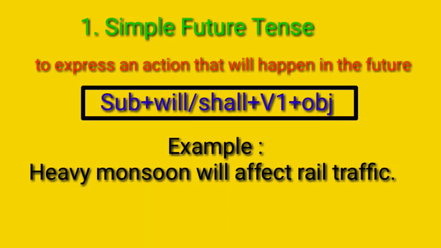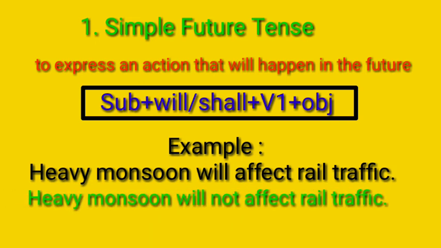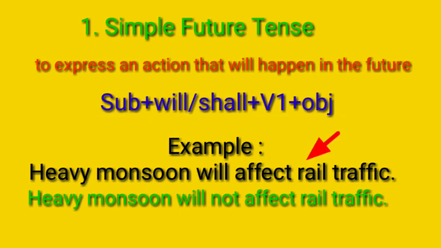Here, will is the auxiliary verb, so we can change this sentence into negative like heavy monsoon will not affect rail traffic. Okay. Next, let us change this sentence into yes or no question or interrogative sentence.